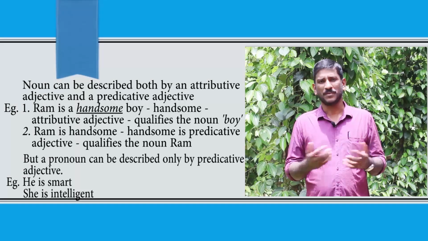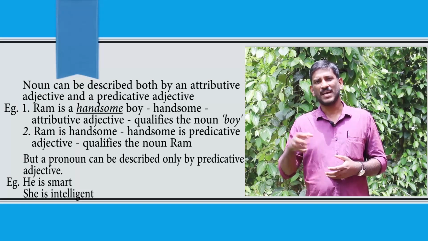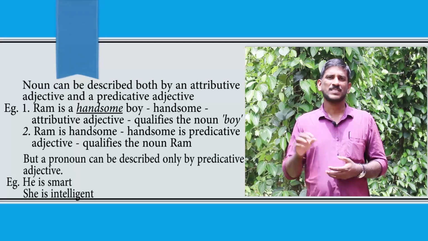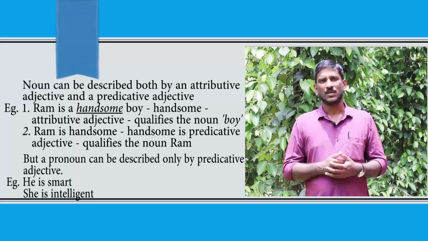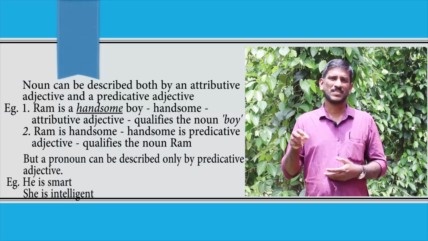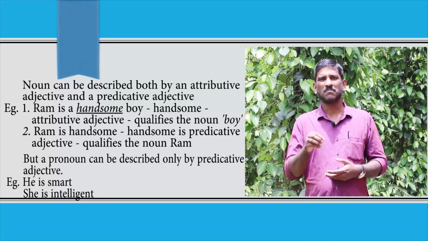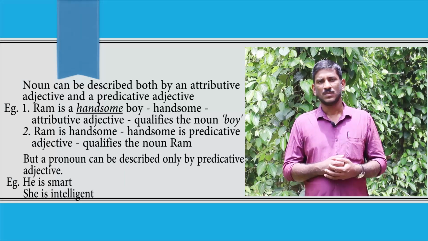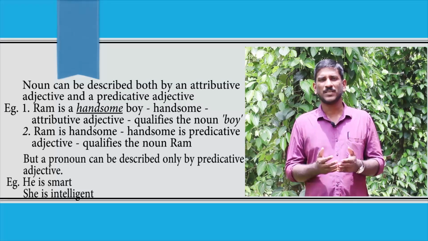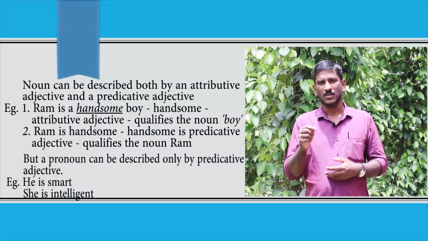Ram is a handsome boy. Boy is the noun. Handsome is the adjective. It is an attributive adjective. Ram is handsome. Handsome is the adjective. Ram is the noun. Handsome is a predicative adjective which qualifies Ram.